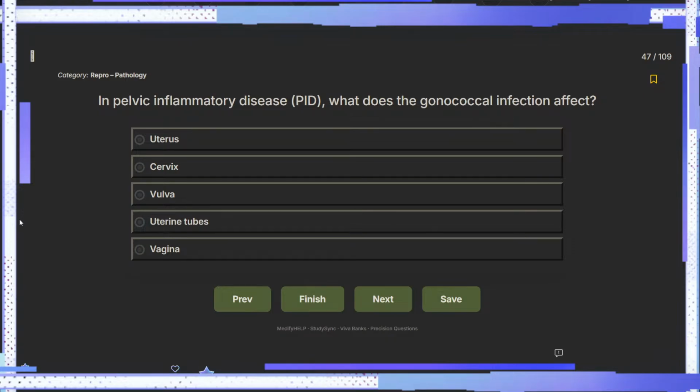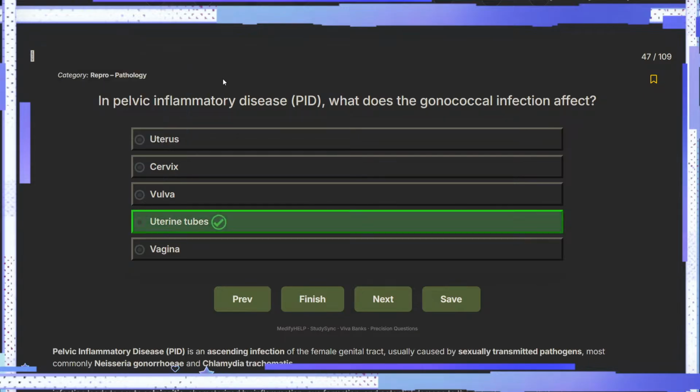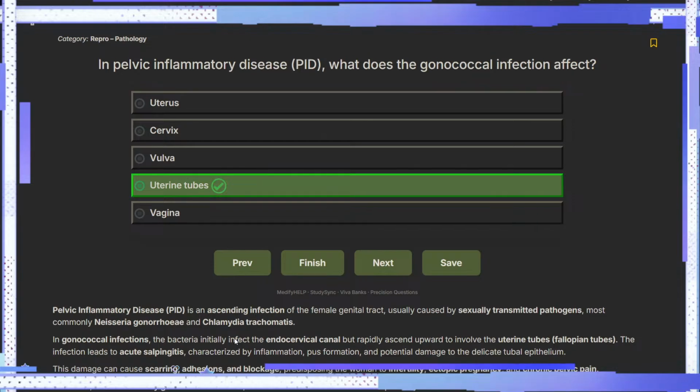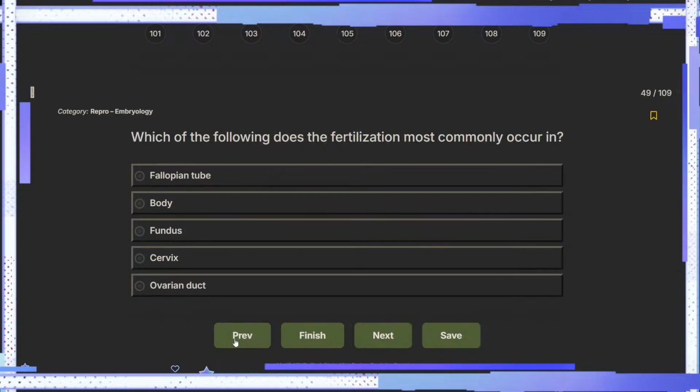What does the gonococcal infection affect? In PID, I think the uterus is affected, or the uterine tubes. Yeah, the uterine tubes are affected. Which of the following is not required for fertilization? These are the cholesterol from seminal vesicles. Which of the following does fertilization most commonly occur in?